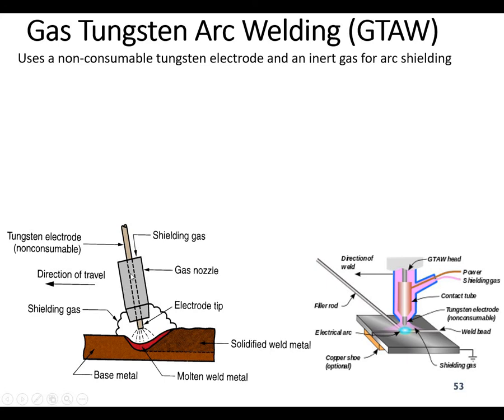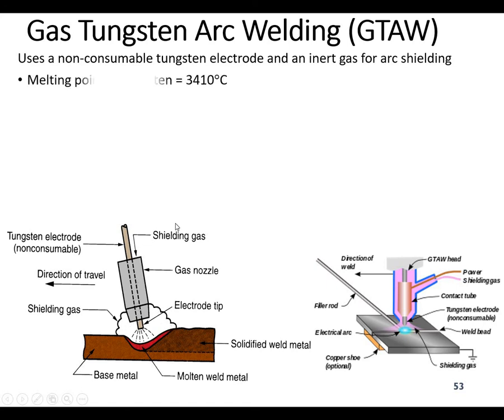So you can see here the shielding gas is being used, and the tungsten electrode, which is a non-consumable electrode. Okay, it's very clean, but it's not very economical. The process is very clean, but it cannot be used for mass production.